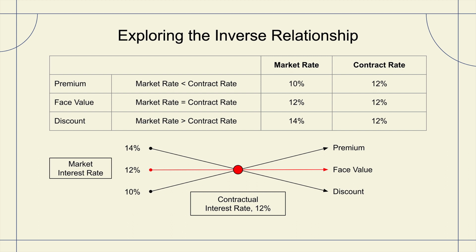A discount situation, as you can imagine, is in contrast. In this situation, the market rate is less than the contract rate. Let's assume that the market rate is 14%. Again, this is what everyone else relative to risk is offering out into the marketplace, and we are offering a contract rate of 12%. Therefore, we would have to basically put our bond on sale or be willing to accept less than the full face value to attract investors to our bond.